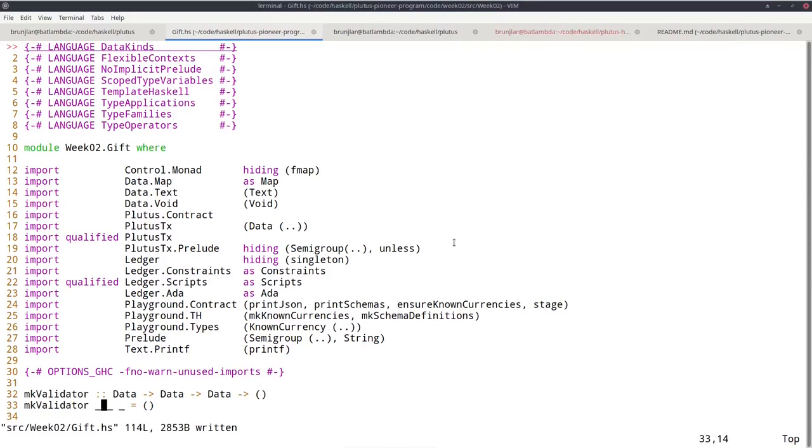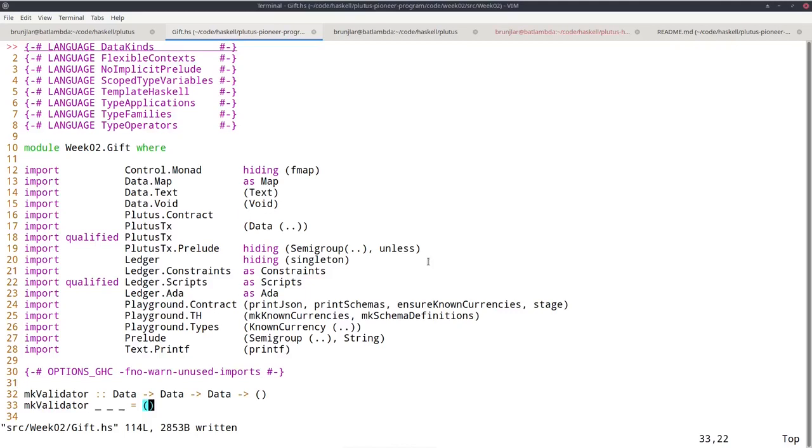It completely ignores its three arguments. It doesn't care about the datum, it doesn't care about the redeemer, it doesn't care about the context, and it immediately returns unit without producing an error. So that means it always passes, whatever the datum, redeemer and context are.